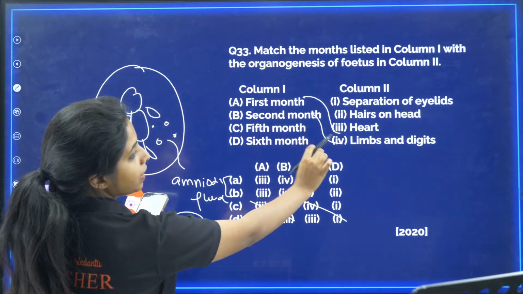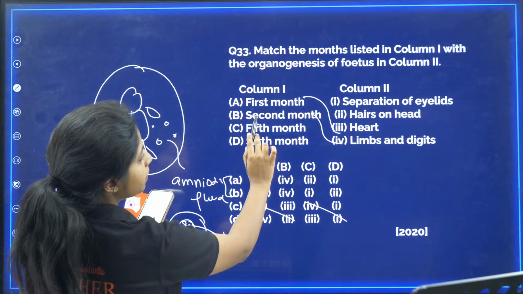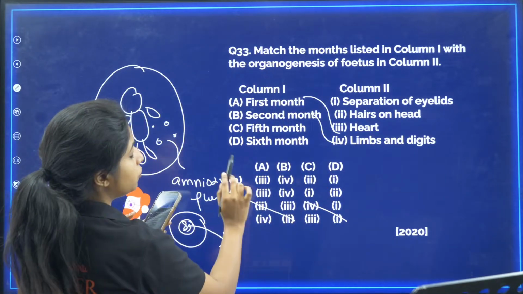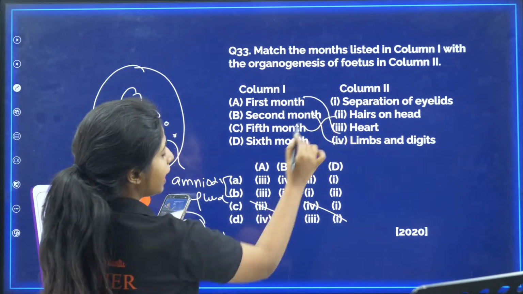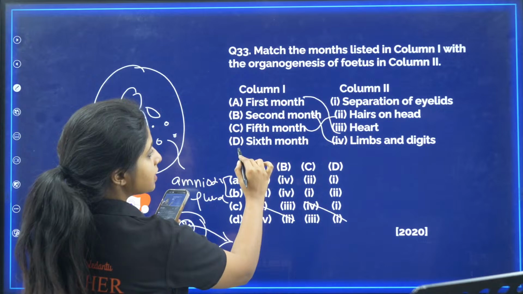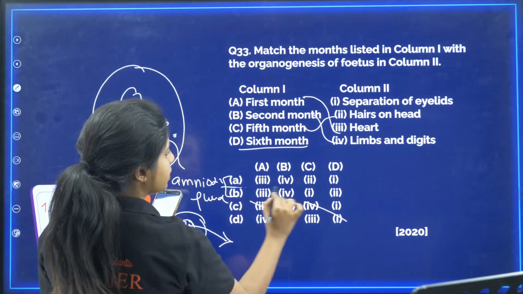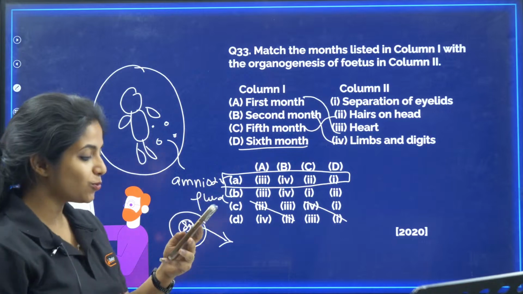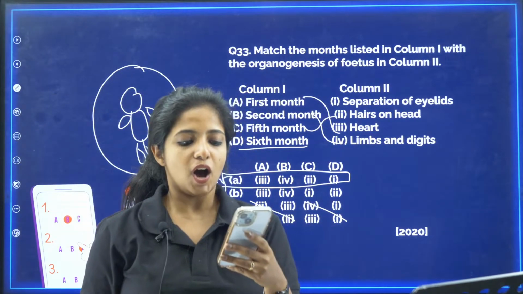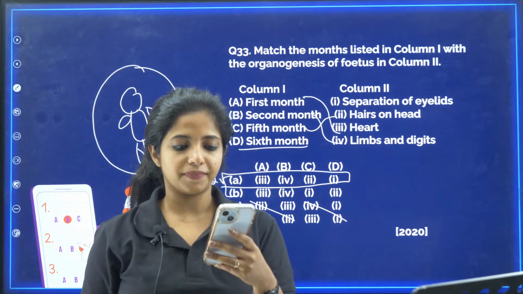Okay. Second month, limbs and digits. That means B goes with 4. Here B is with 4. 5th month, you have hair on the head. C goes with 2. And 6th month, my dear children, you have separation of eyelids. That is 1. And with that, we get A as the correct answer. So, who all got A as the correct answer? Awesome. Okay.